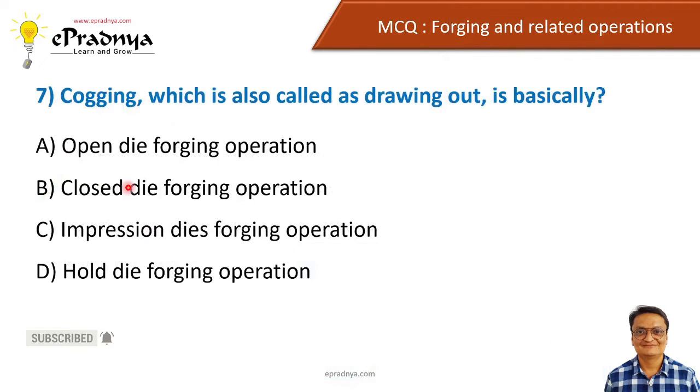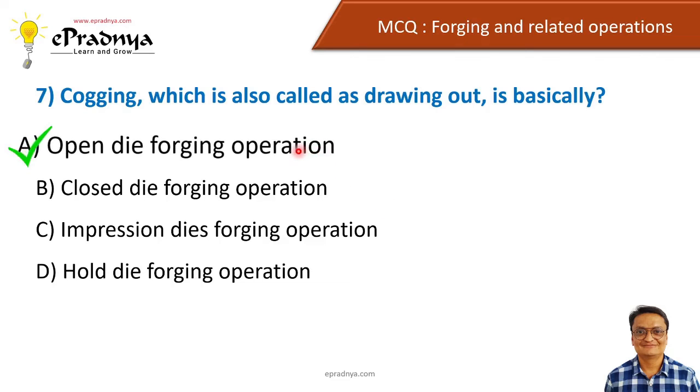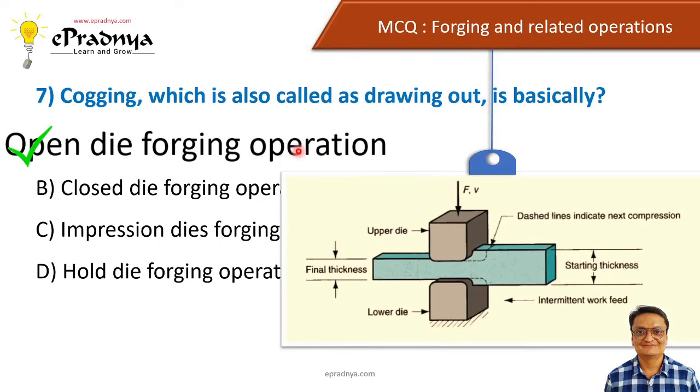Next question. Cogging, which is also called drawing out, is basically, and options are open die forging operation, closed die forging operation, impression die forging operation, and hold die forging operation. And the correct answer is open die forging operation. Now let us see what exactly this cogging is.